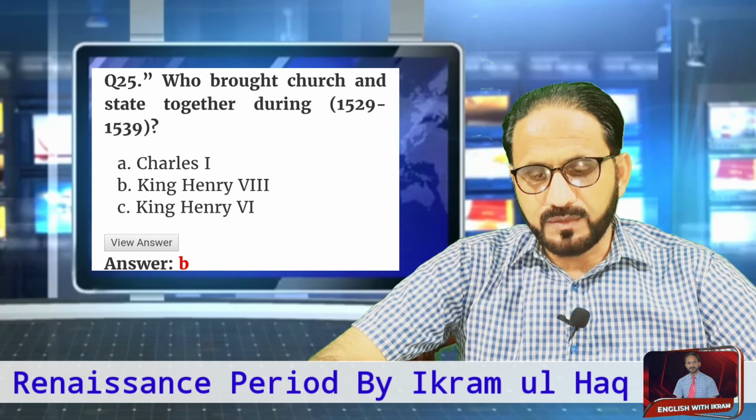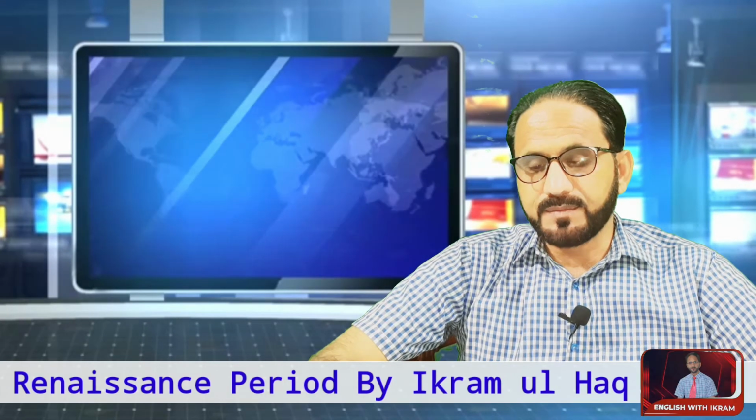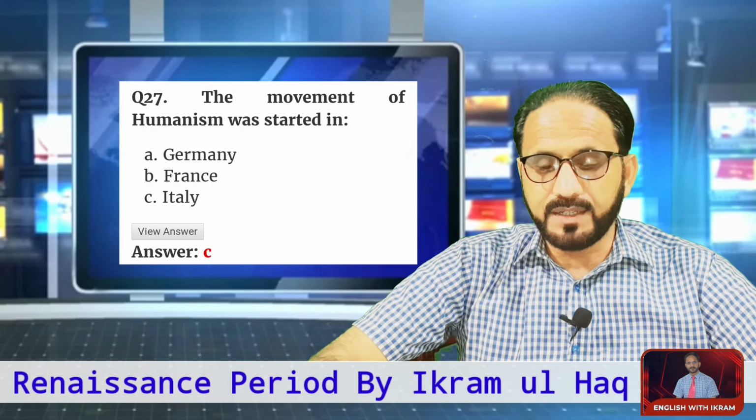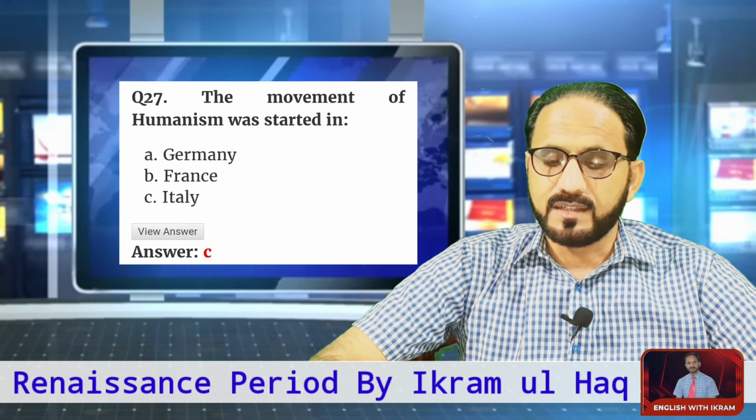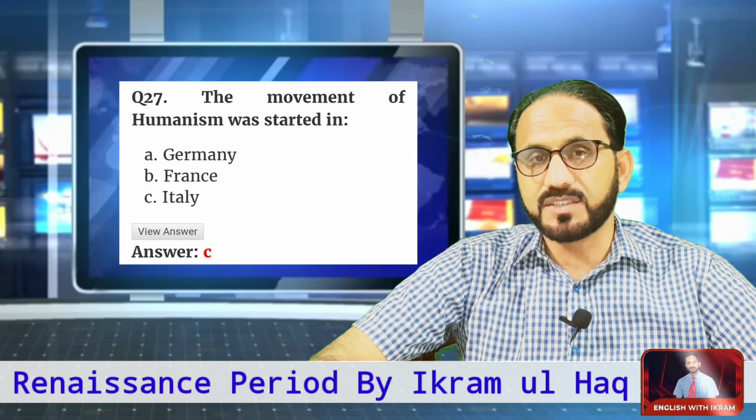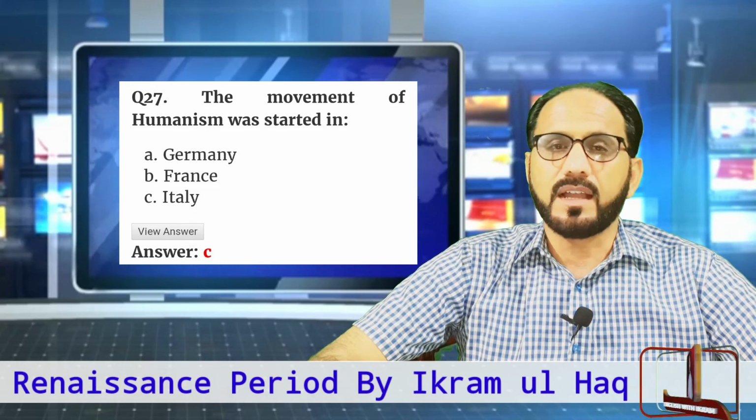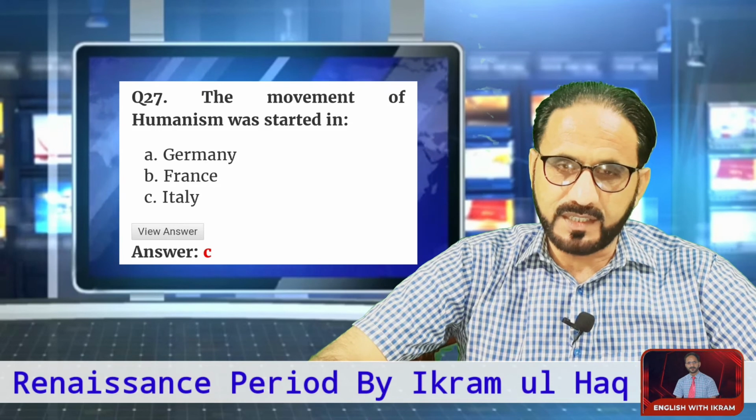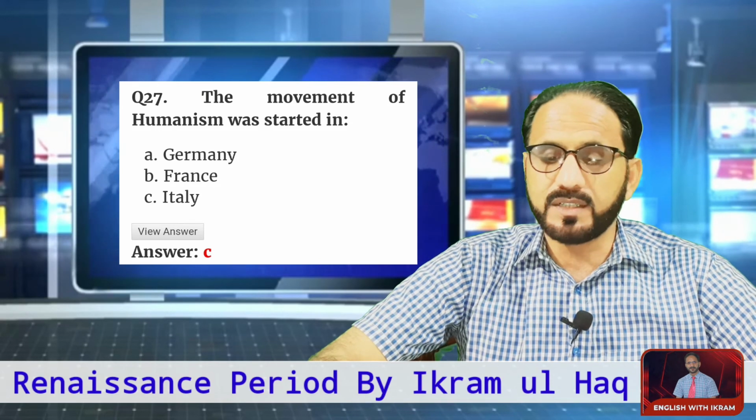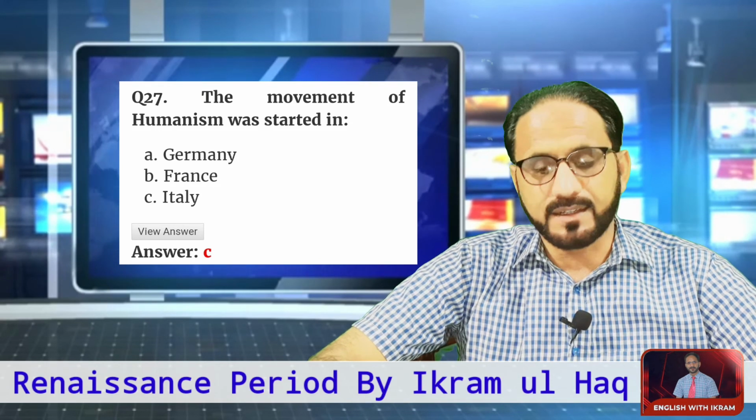The next MCQ: the movement of Humanism was started in Germany, France, or Italy? Again, the right option is option C. This movement started in Italy.